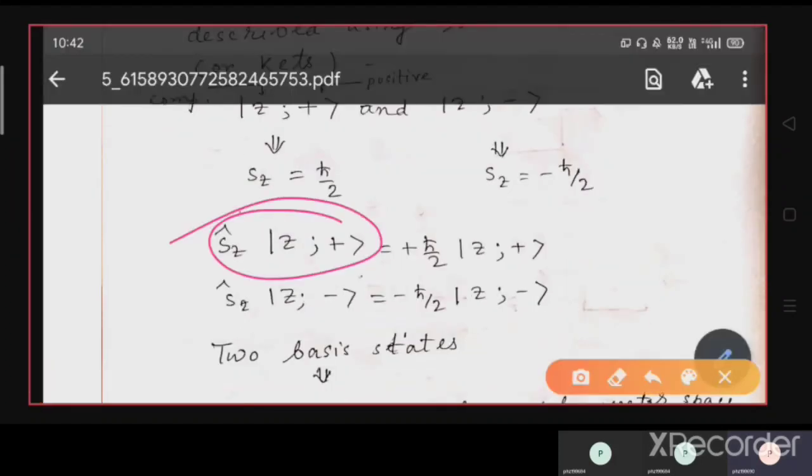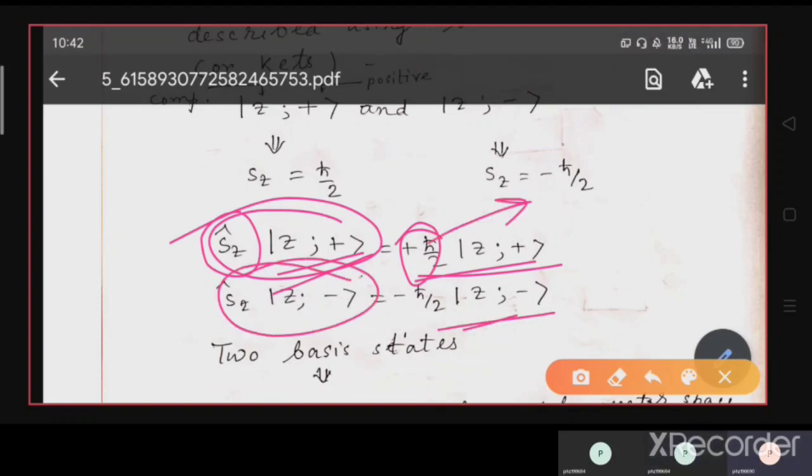So here you operate Sz on this basis vector, you get the state with plus h cross by 2, which is the observable eigenvalue, and for the other state, minus h cross by 2.